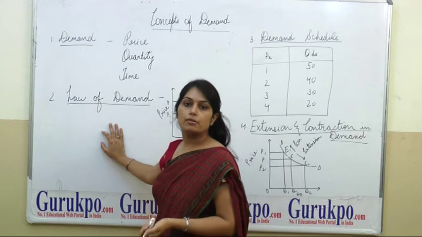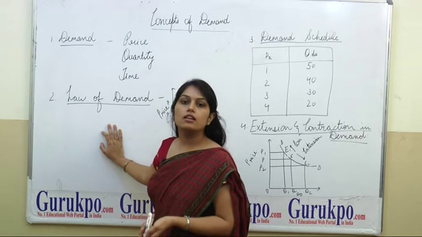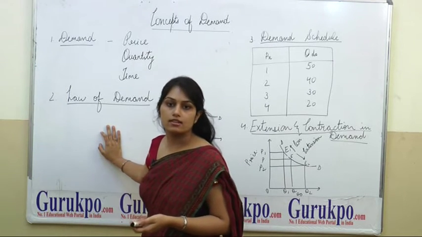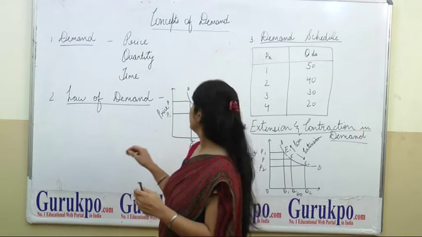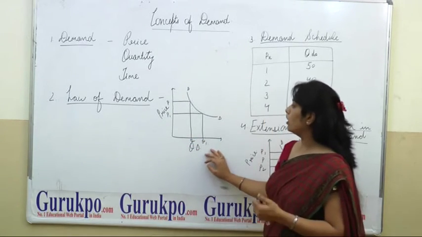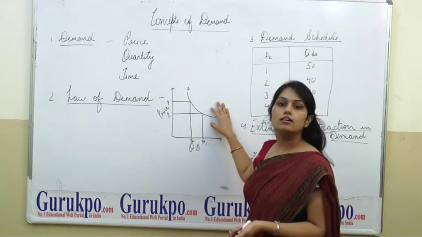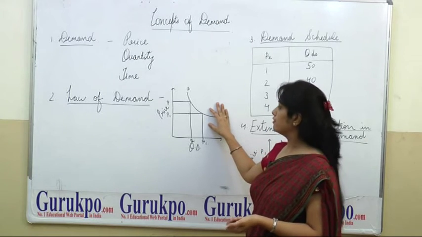Now my second concept is the law of demand. What is the law of demand? The law of demand states that, when other things remain constant, when the price of a commodity increases, its quantity demanded decreases, and when the price of a commodity decreases, its quantity demanded increases. As I said, other things remain constant. Those are the assumptions of the law of demand.